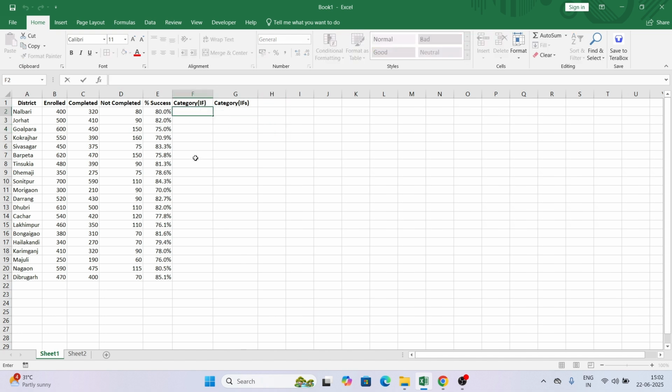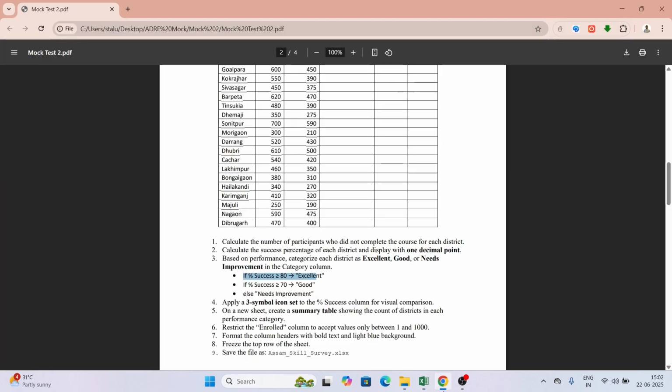So how can we see it, what are we given. If the success percentage is more than or equal to, this time it's equal to 80. Directly writing 80 will not work, if you have remembered we need to use percentage. Then what do we need to give, as you see it's excellent.